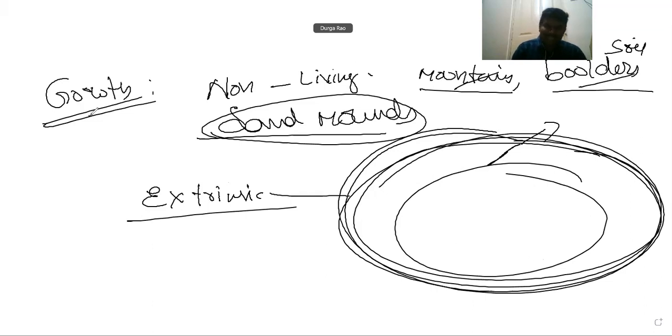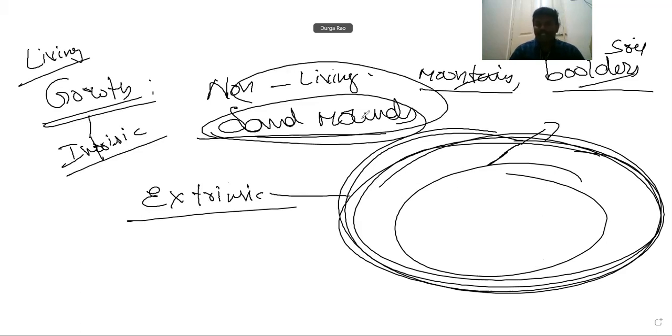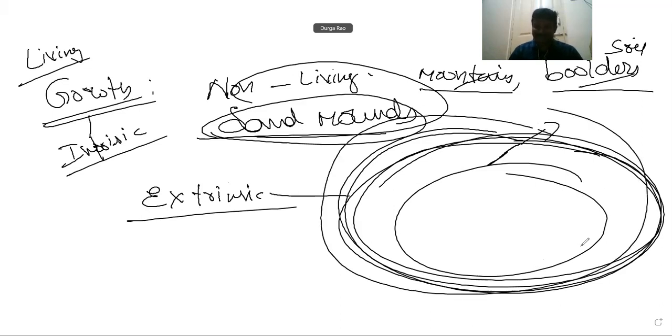But in living organisms, growth is an intrinsic feature. In non-living beings, the growth is an extrinsic feature. Externally, the growth process is increased. For example, mountains, boulders, sand mounds, in these, if we add extra matter, then the external surface is increasing. That is called growth.